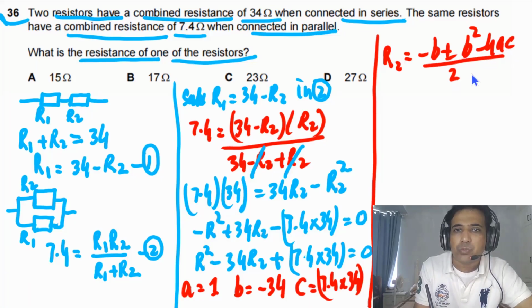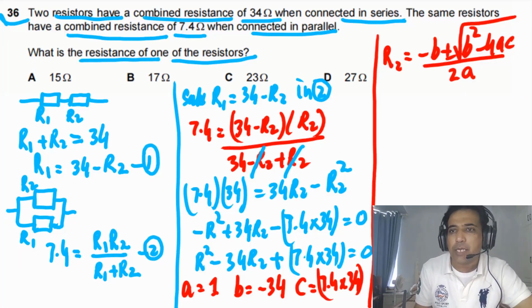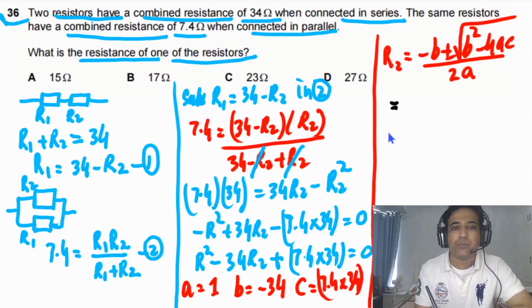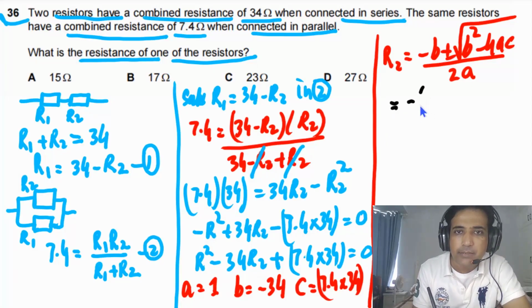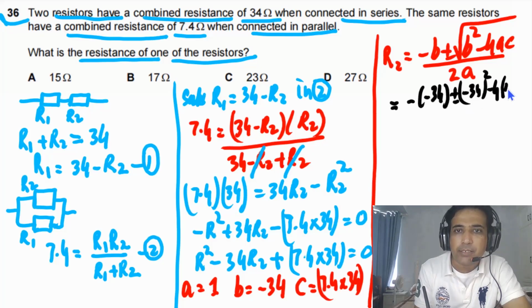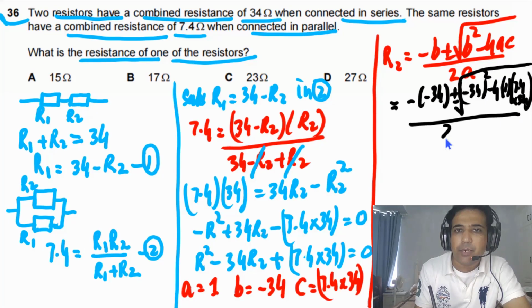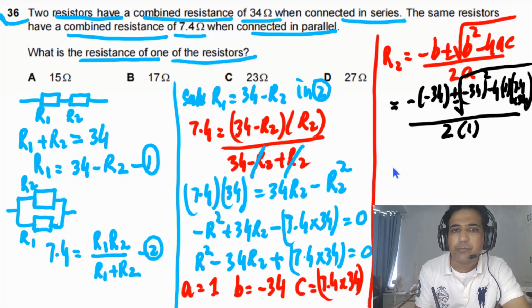Now we need to plug in values and we can find the value of R2. We have B that is minus 34, so B squared is 34 squared, minus 4 times A that is 1, times C that is 7.4 multiplied by 34, the root of this, divided by 2 times A.